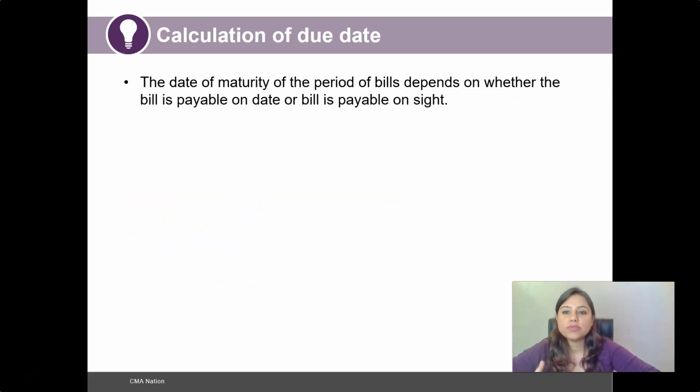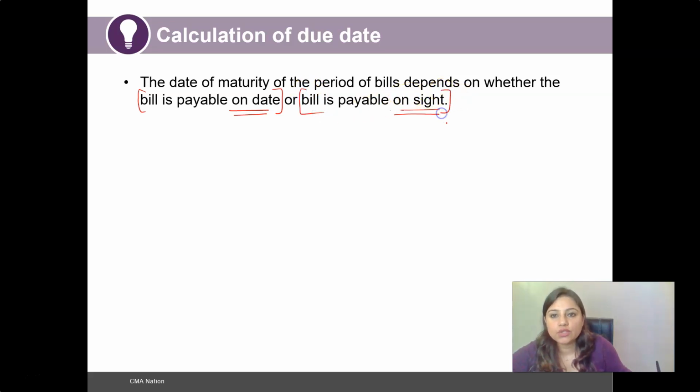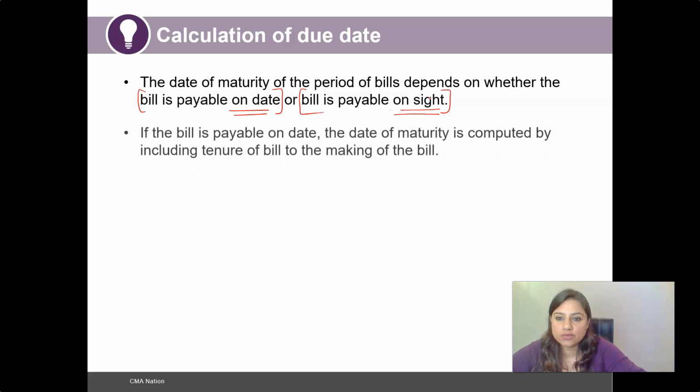Now the date of maturity of the bill depends on whether the bill is payable on date or payable on sight. So there are two ways of deciding the date of maturity of a bill of exchange: in case the bill is payable on date, the due date calculation will be different from the case where the bill is payable on sight.